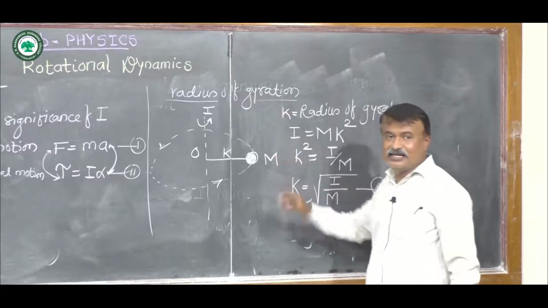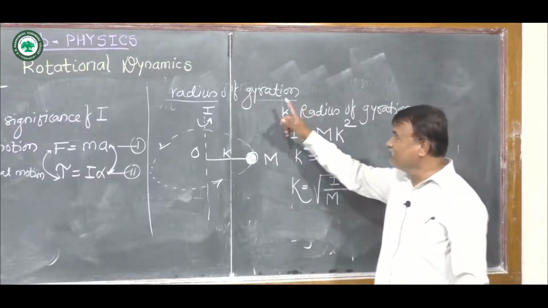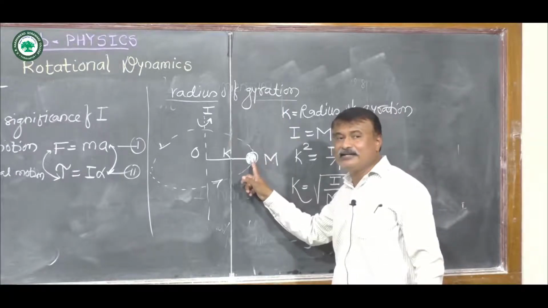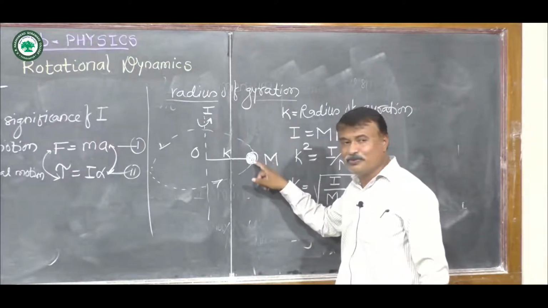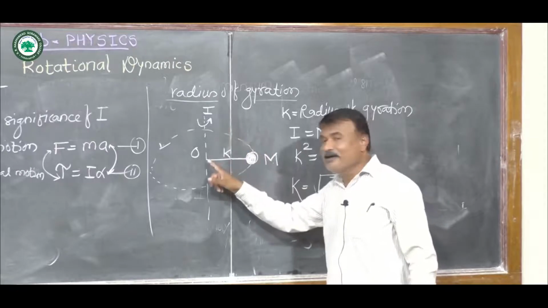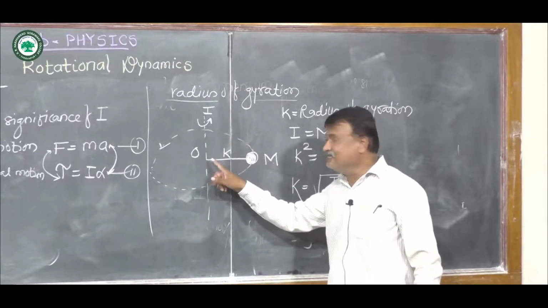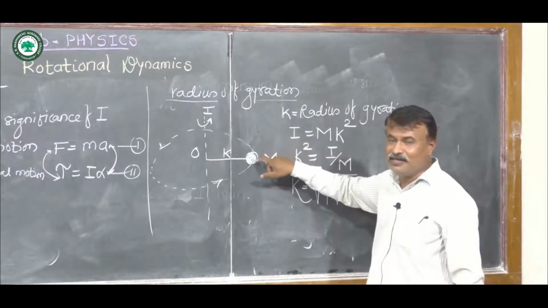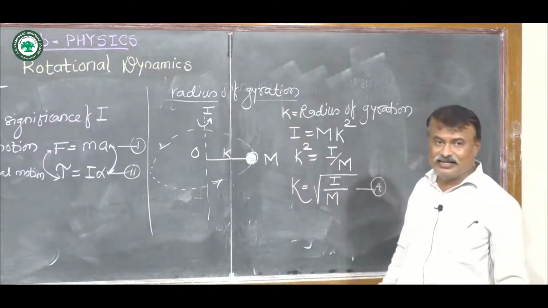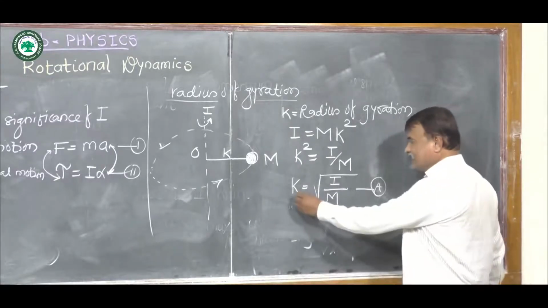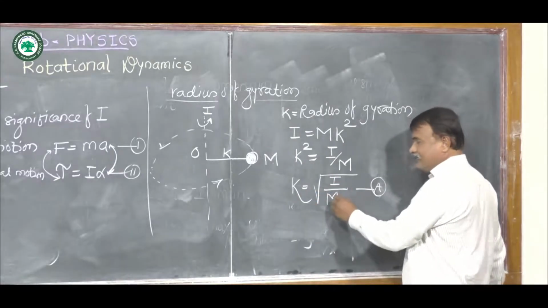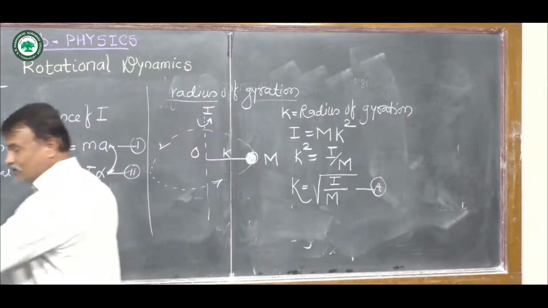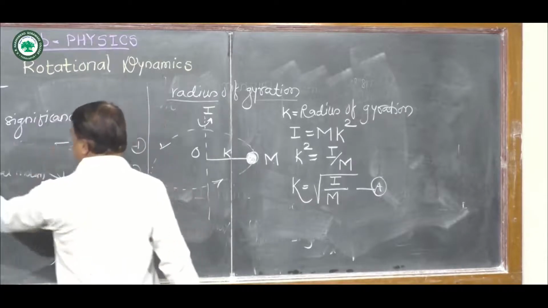So simply remember, radius of gyration is the distance between the axis of rotation and the point at which the whole mass of the body is supposed to be concentrated, and it is equal to square root of I upon m.